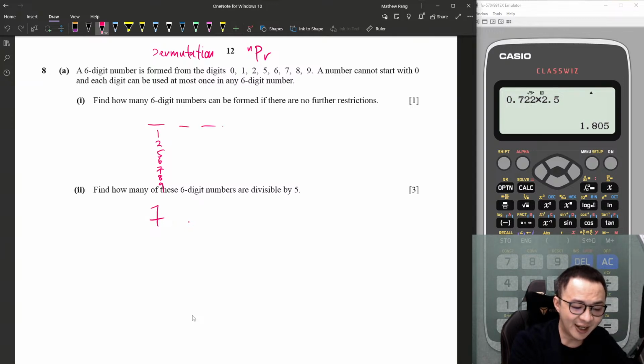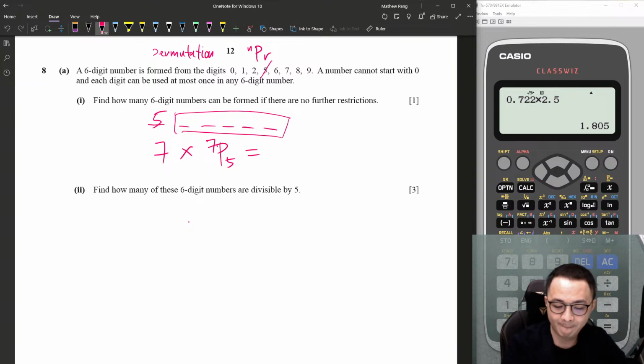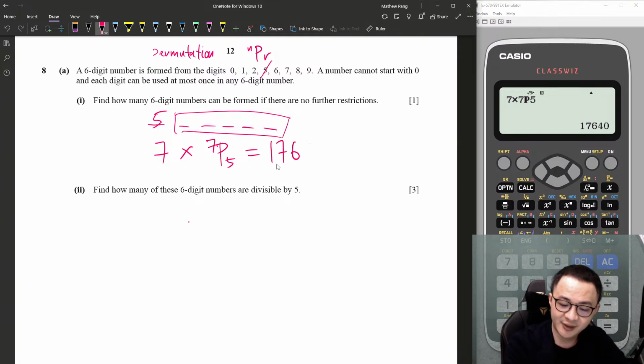Then the last 5 digits can be any number we want. Let's say I pick one to put here, I still have 7 digits left, so it's 7P5. The first digit we can put any of 7, so multiply them: 7 times 7P5, so it's 17640.